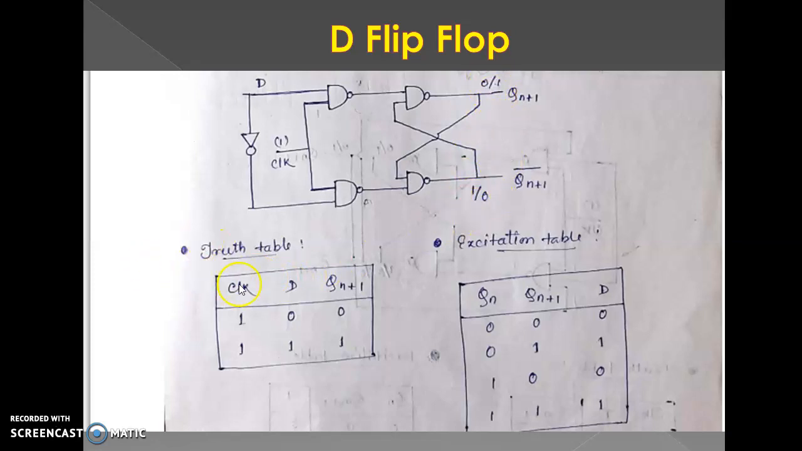This is the truth table. Clock, D, and Qn plus 1. Clock is always 1, that's why 1, 1. D is the single input, that's why 0 and 1. Qn plus 1 is the output.